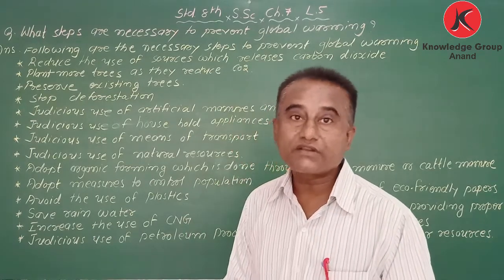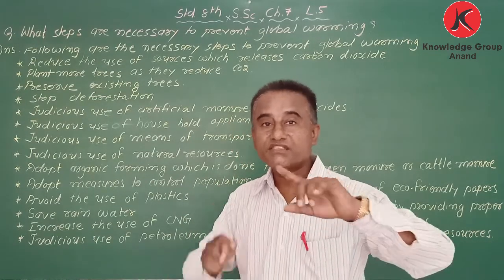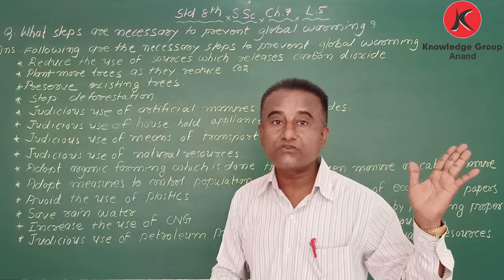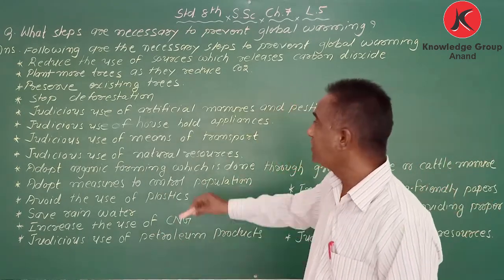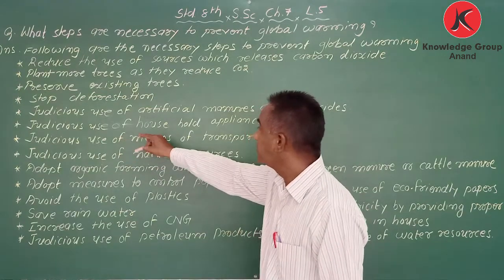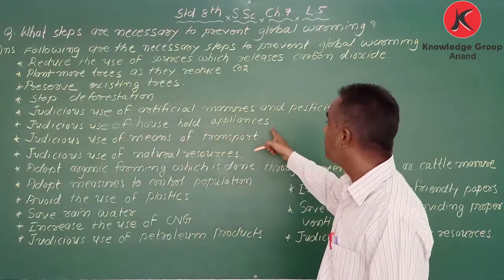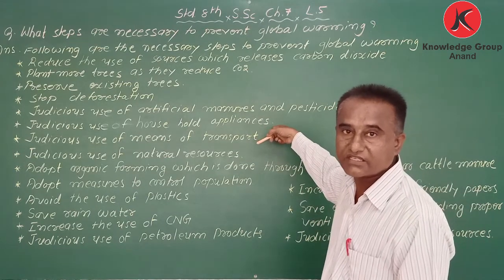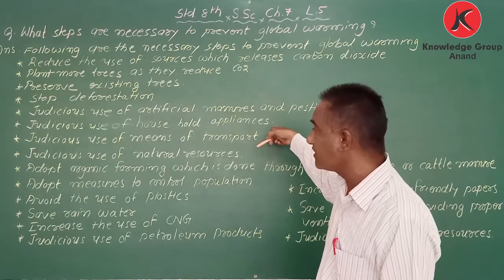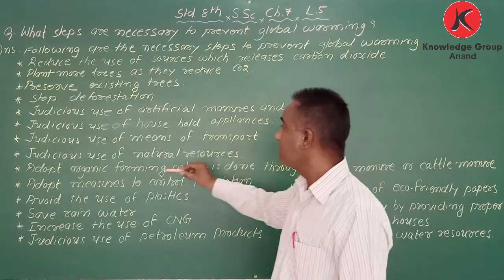We keep this gas geyser outside the house, in an airy area, as you know. So here, judicious use of household appliances: we are using AC, fridge, and many other things, TV also.